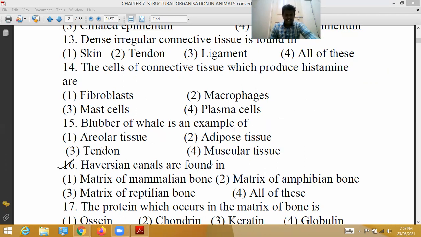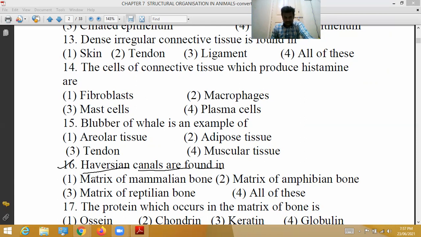Next, Haversian canals are found in. Haversian canal is a characteristic feature of mammalian bones. It is present in the matrix. Each Haversian canal contains an artery, a vein, lymph vessels, a nerve, and some bone cells. These are all packed within connective tissue.